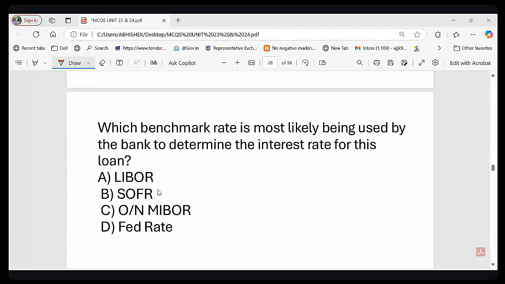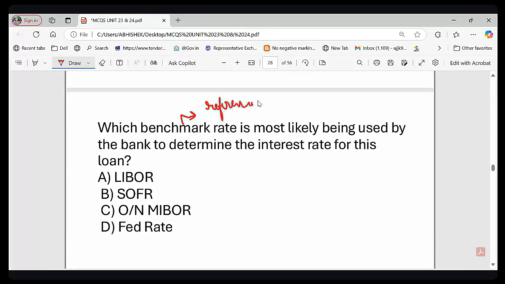Okay, friends. So let me first explain what is the meaning of this benchmark rate. You know, benchmark rate is like a reference point for a loan. It is just like a reference point, right? So they follow a standard rate and add their own margin, right? So do you think that interest rate remains same forever? Option A, yes, interest rate stays same forever. Option B, no, interest rate changes with the market.